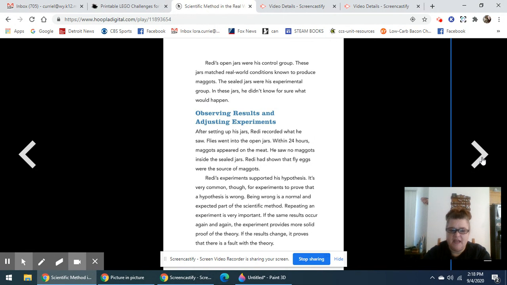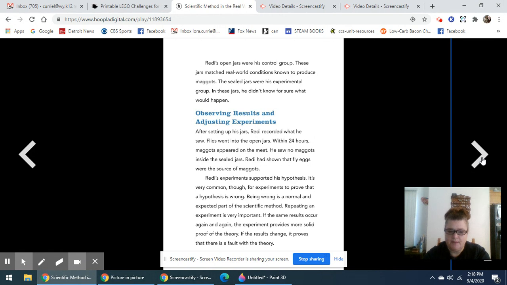Observing results and adjusting experiments. After setting up his jars, Redi recorded what he saw. Flies went into open jars. Within 24 hours, maggots appeared on the meat. He saw no maggots inside sealed jars. Redi had shown that fly eggs were the source of maggots. Redi's experiments supported his hypothesis.